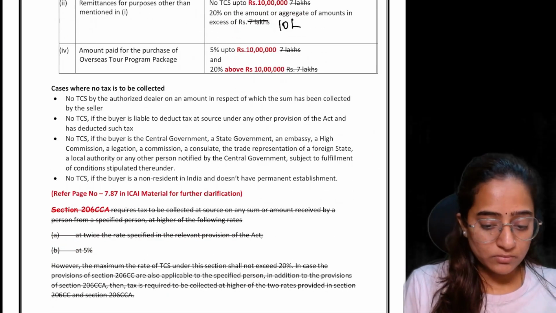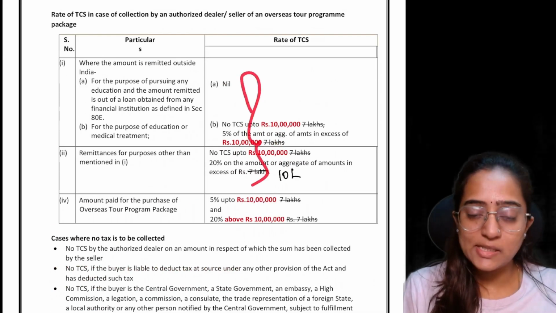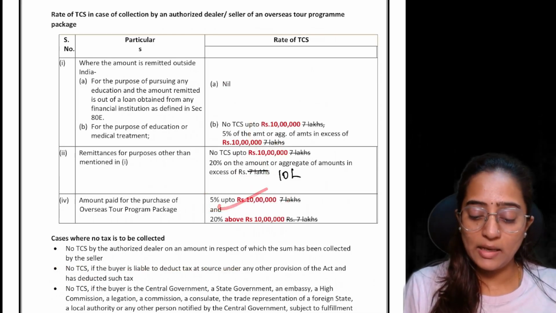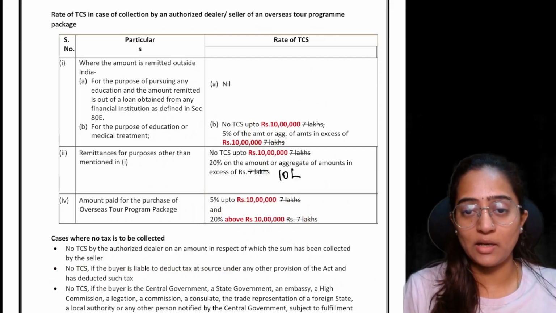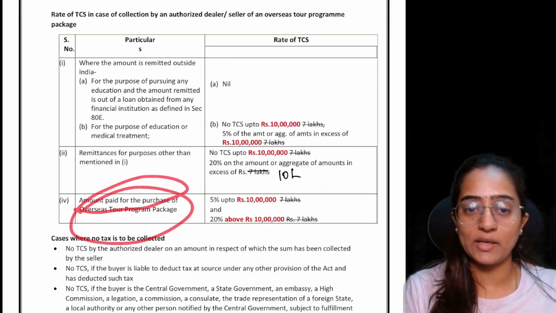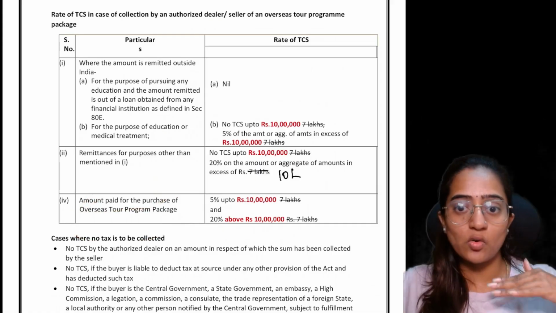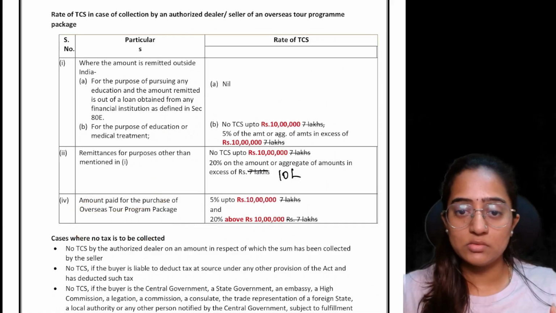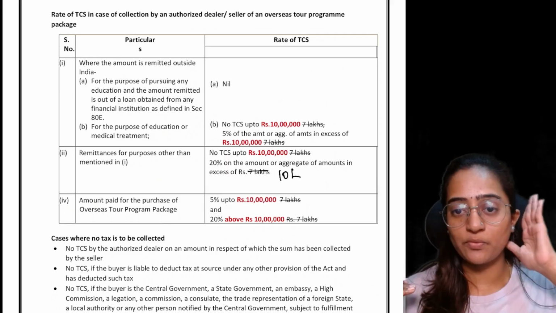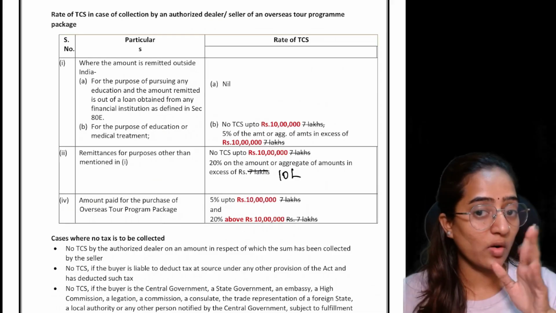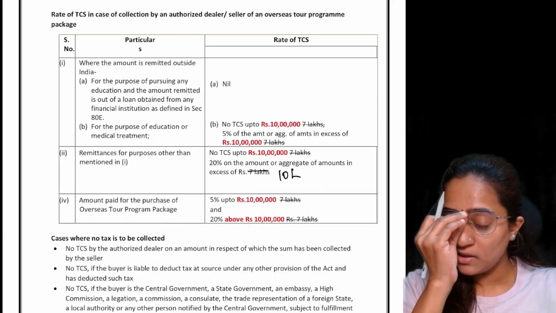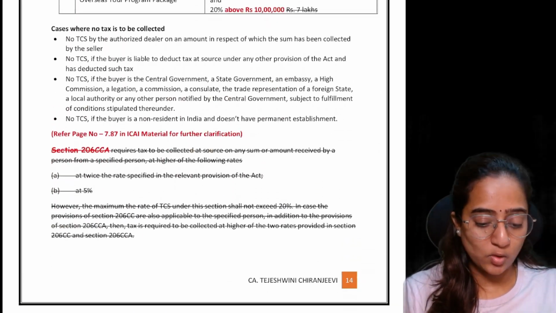Now, here you can see there was no TCS up to 10 lakh, but at this point remember there is 5% up to 10 lakh, and 20% above 10 lakh. Why is it so? First of all, you are going for tourism purpose, that is a tour package. You are going for vacation, for some refreshment. It means if you are going outside India for the purpose of refreshment, you are some rich fellow, you are not a poor fellow over here. So then you pay TCS also. You will be ready to pay TCS here as well.